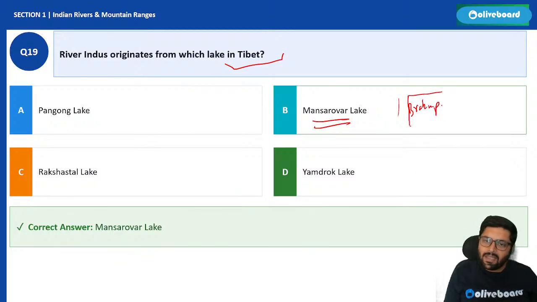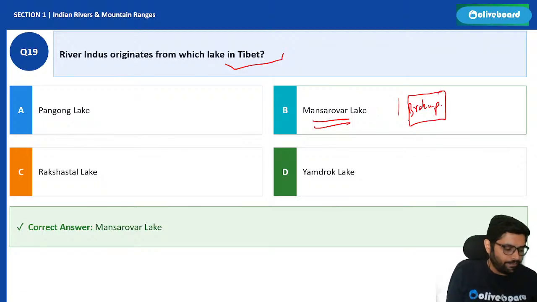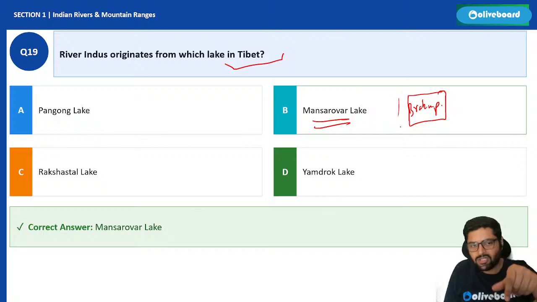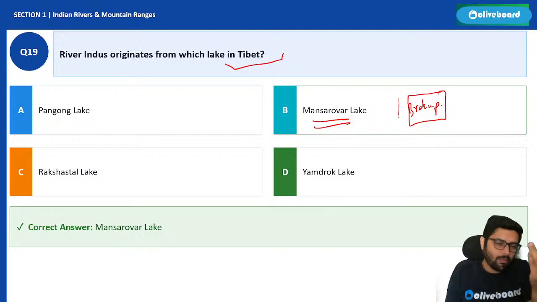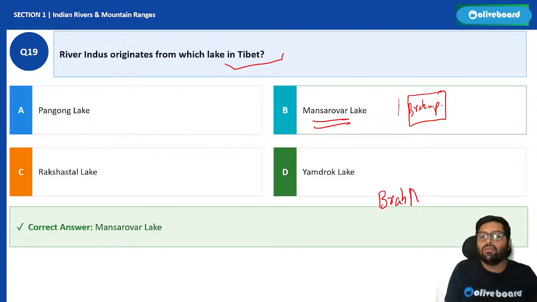Can you tell me any famous thing on Brahmaputra? Chalo, one fun fact I have brought for you. Guys, I am pretty sure you might not be knowing it, or some of you might be knowing it. Batao. Brahmaputra name comes in the missile BrahMos. You know BrahMos missile?